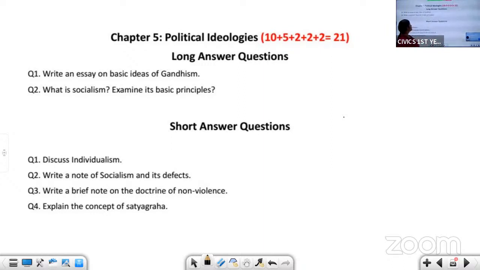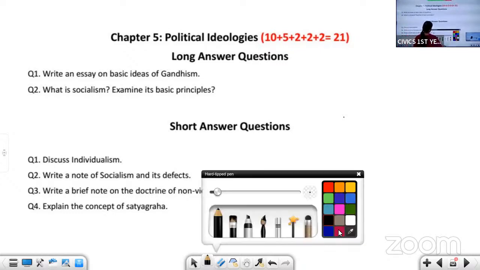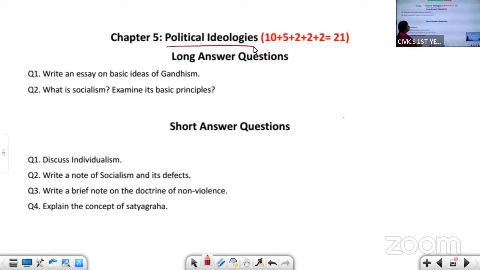Today we will discuss your fifth chapter, that is political ideologies. Okay, what do you mean by ideologies? Ideologies is nothing but the philosophy. So the name of the chapter is political ideologies.